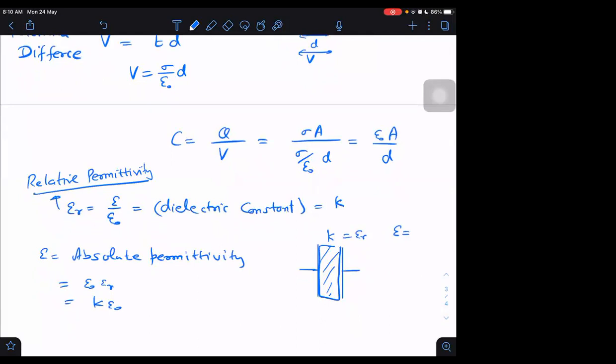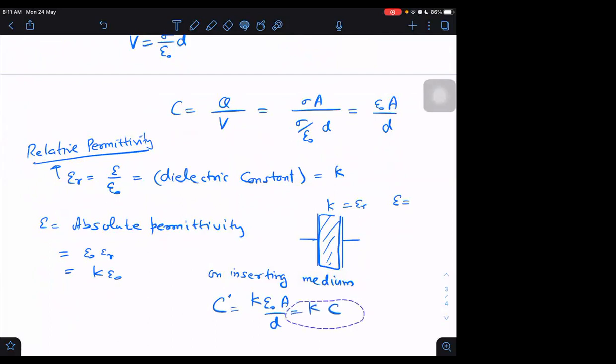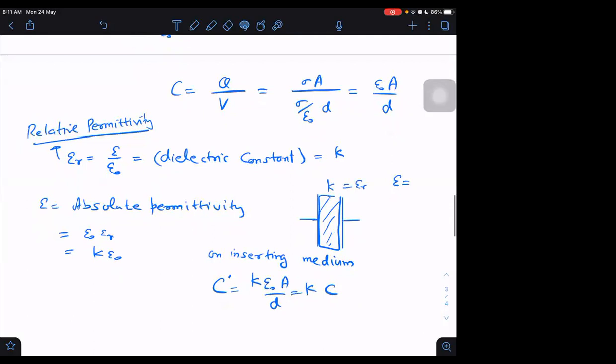If it is K times epsilon naught, what happens to our capacitance? Our capacitance C dash, let us call it C dash, on inserting medium. Yes, it will become K into epsilon naught into A by D, or it is just K times the capacitance without medium. It becomes K times.